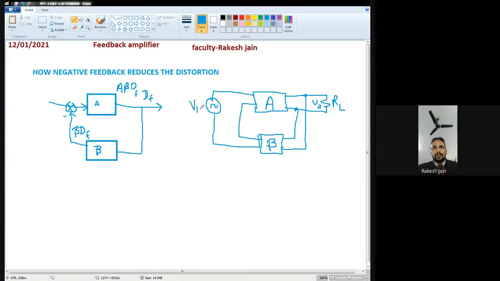Because we are talking about the distortion only, let the output distortion be DF and the input distortion be D. So the new distortion DF is actually the previous distortion D minus A beta DF.